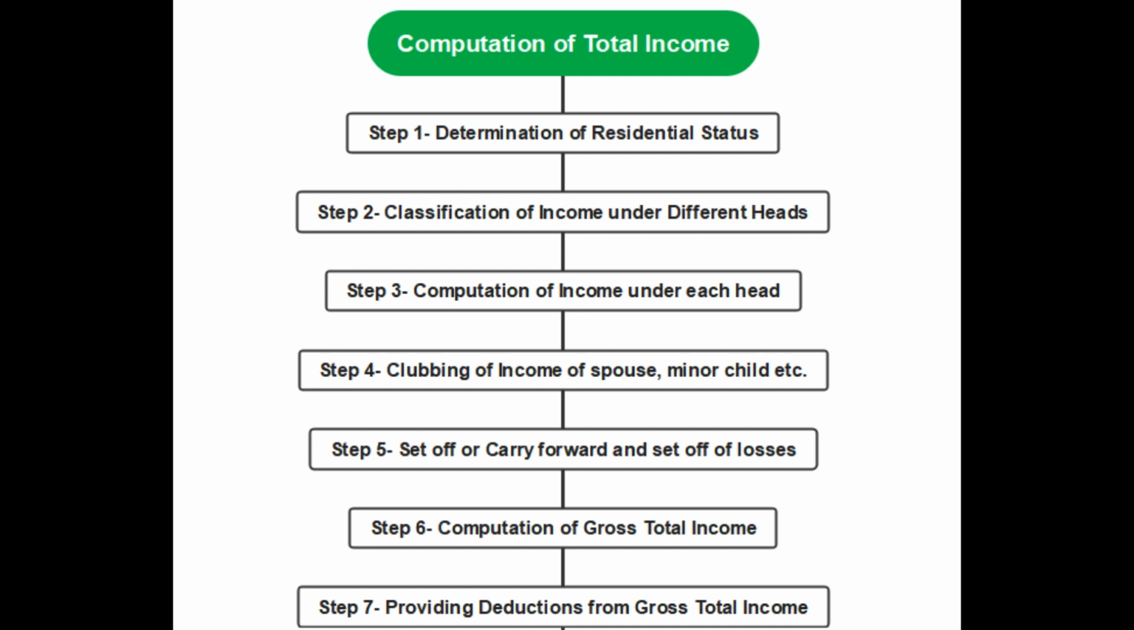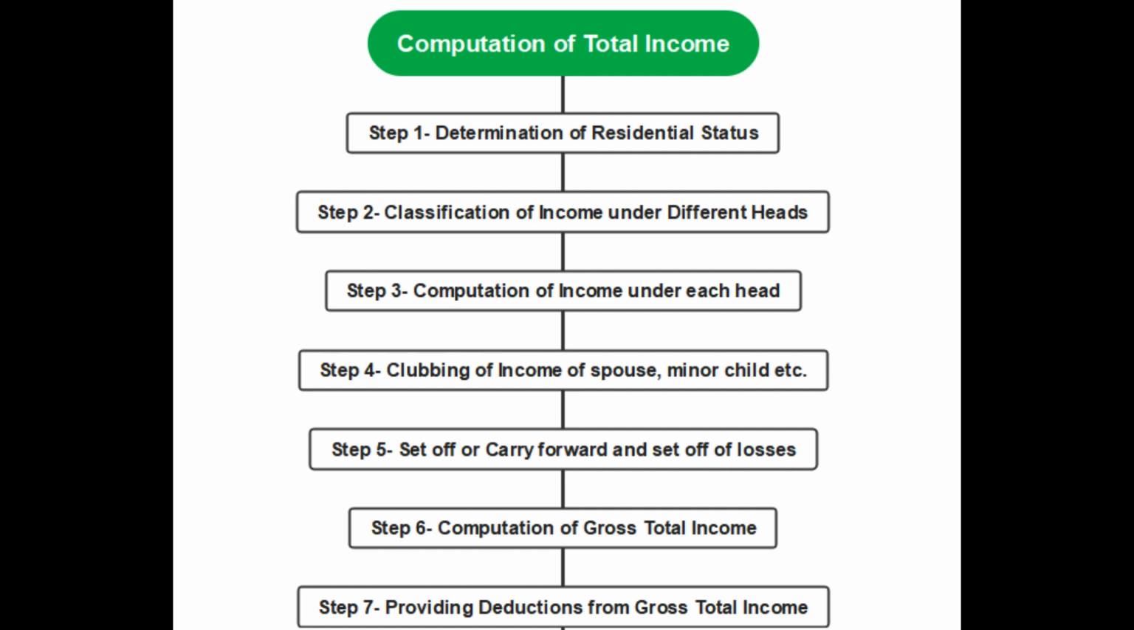What are these 5 heads? They are salaries, income from house property, capital gains, profits and gains from business or profession, and income from other sources. Once classified, the total amount under each head of income is computed and we arrive at the aggregate amount of income from all the heads. We also provide for any exemptions or deductions pertaining to each head to arrive at net income chargeable under each head. Then in the 4th step, if the assessee's income should also include the income of his or her spouse or minor child which is taxable, we club such income.